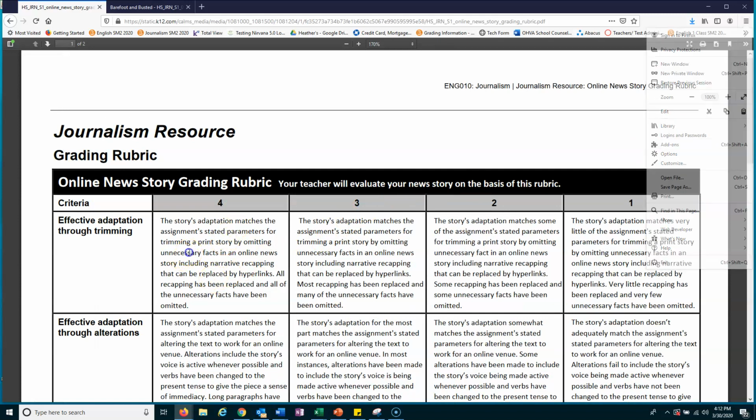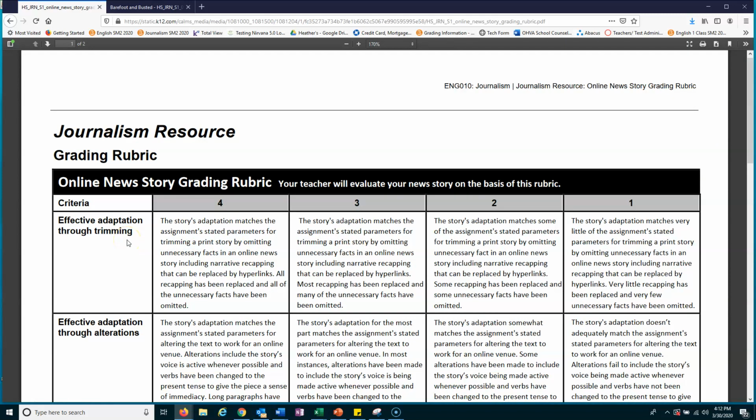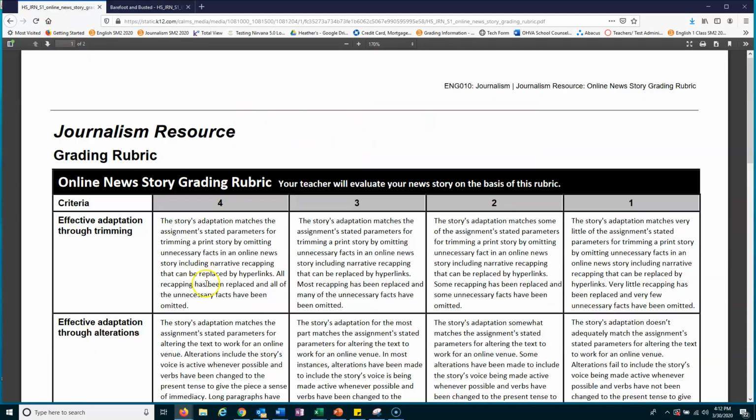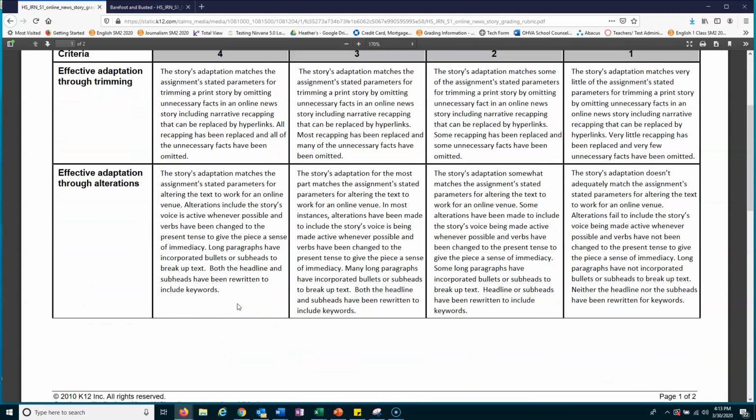The first thing you're going to do is trim the story. By trimming, that means you're going to adapt the story and get rid of any unnecessary facts that you don't think really need to belong in it. You're going to omit some stuff, so you're shrinking the story down quite a bit. It's not going to be anywhere near as long as the original version, which is this. You also have to recap what was already said, and make sure any unnecessary things have been taken out.